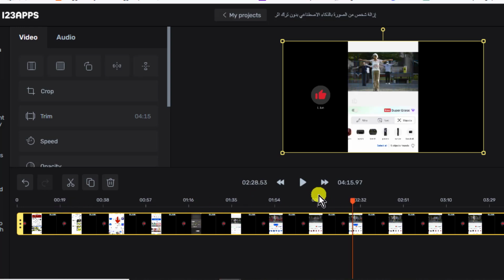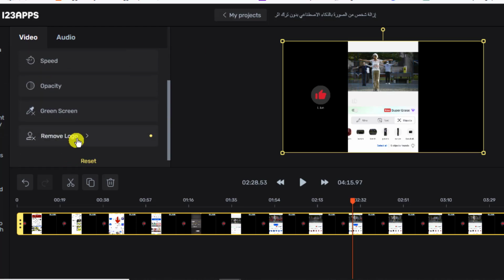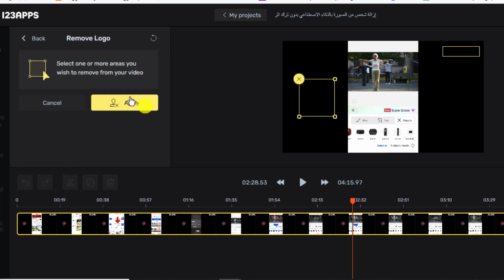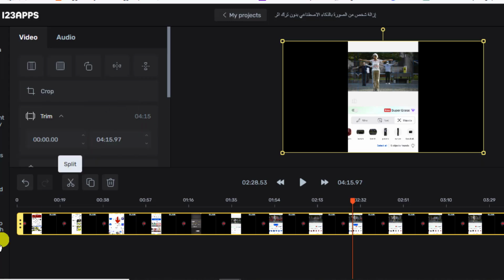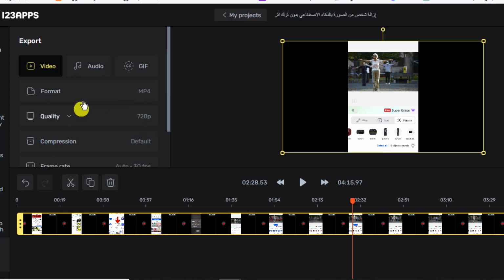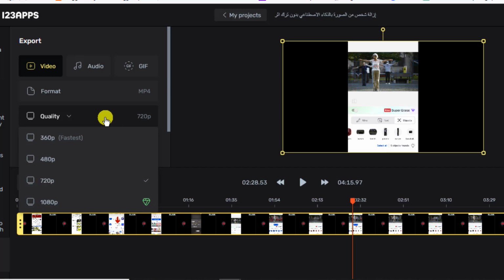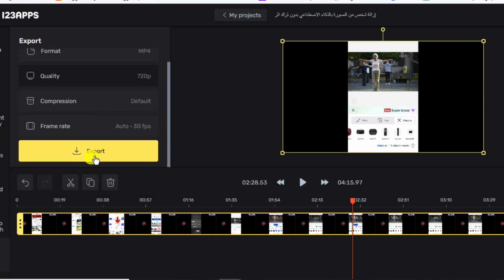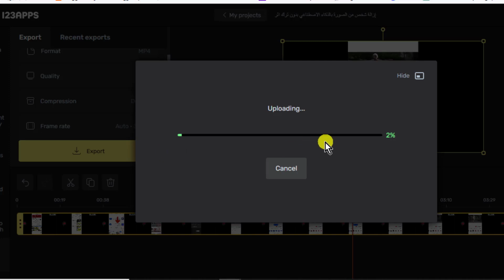Now, my friend, when you want to extract the video from this site, just click here on Save, then this interface will pop up for you. Choose the quality 720, but 1080 is not free, then you click on Export here and the video will be downloaded successfully. This was the topic of today's video.